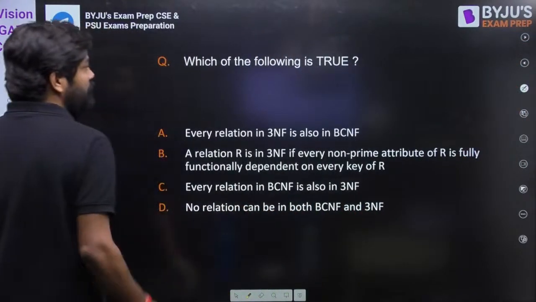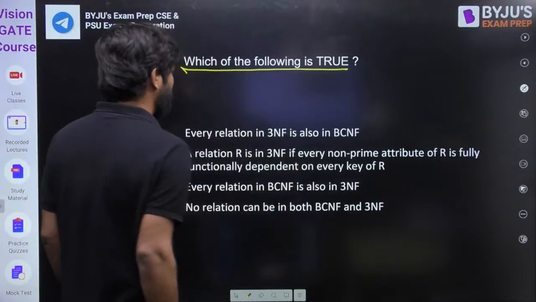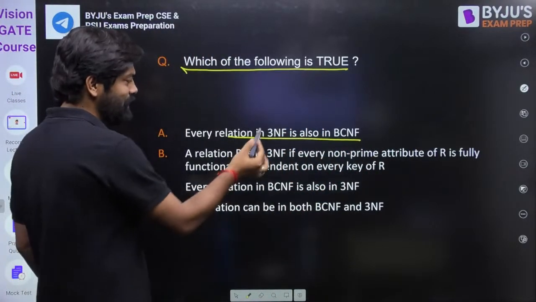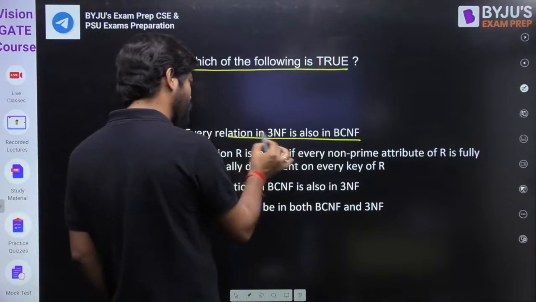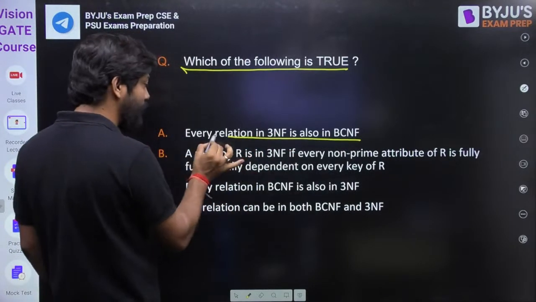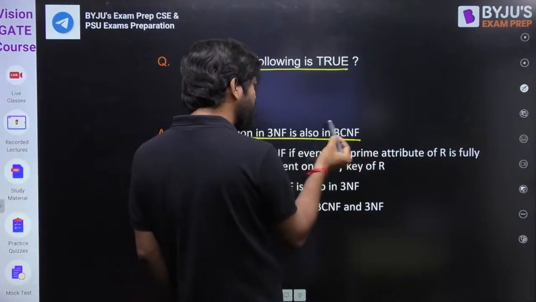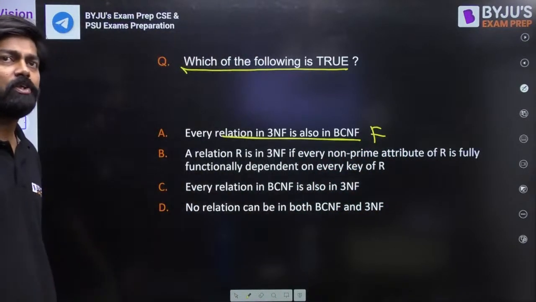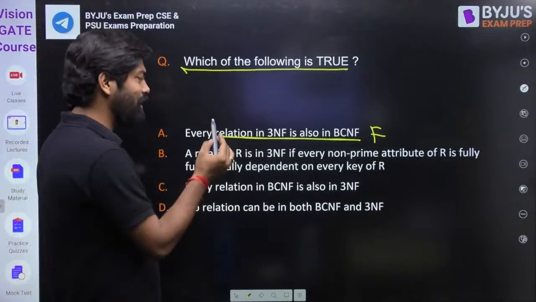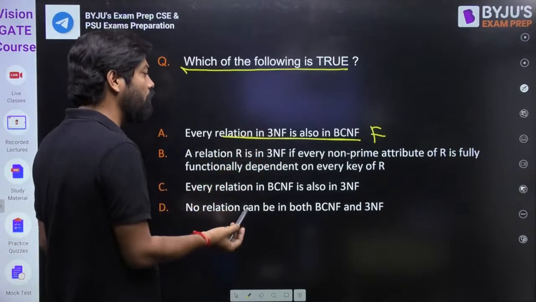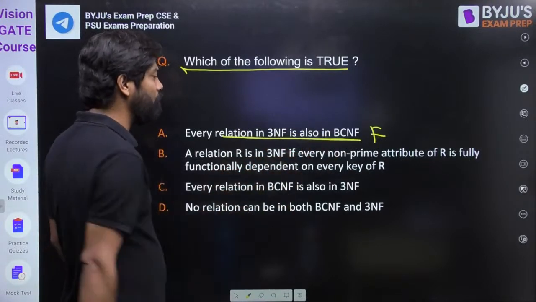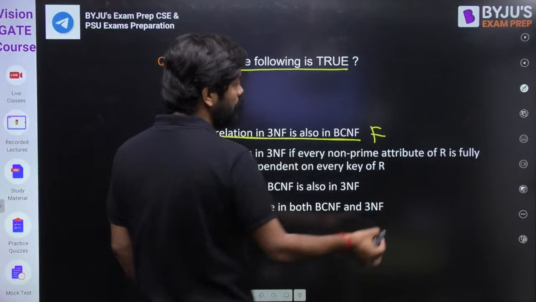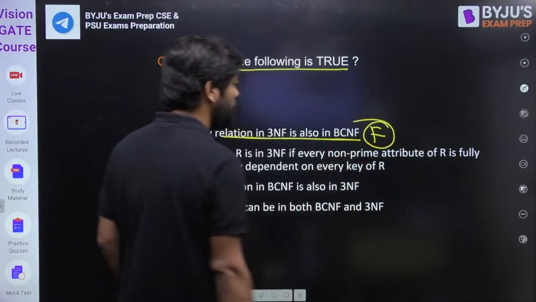Okay. Now this question: which of the following is true, my dear friend? Every relation in 3NF is also in BCNF? No, this is false. Every relation in BCNF is also in 3NF. Fine. Higher normal form implies lower normal form. Lower normal form does not imply higher normal form. They are telling every relation in 3NF is also in BCNF. No, this is absolutely false.